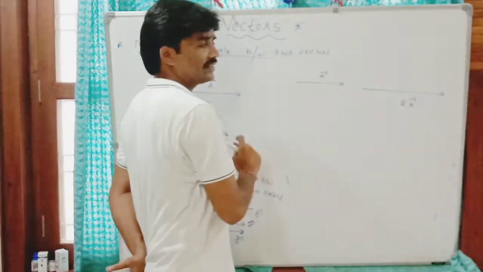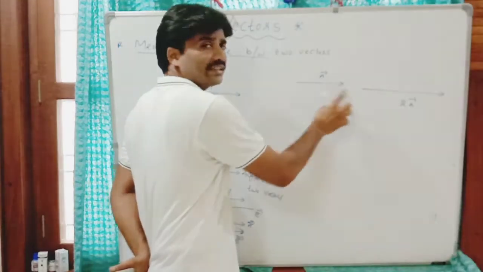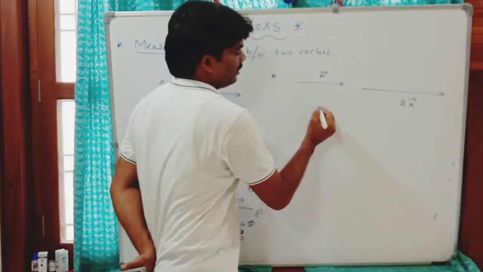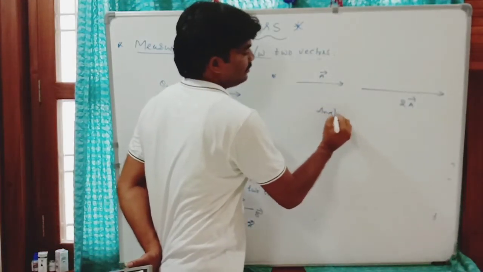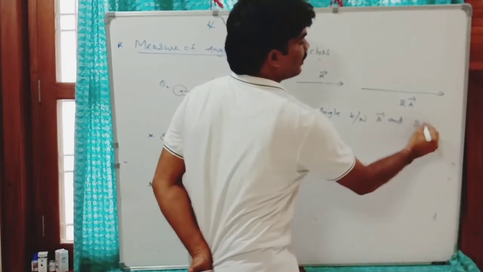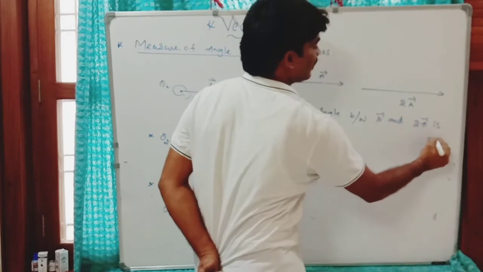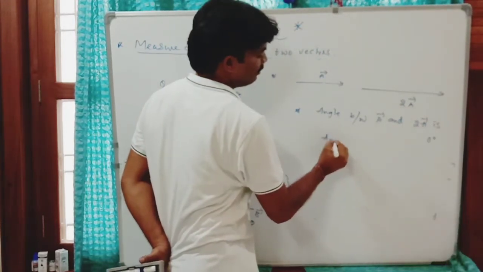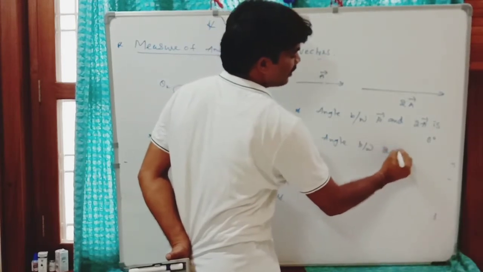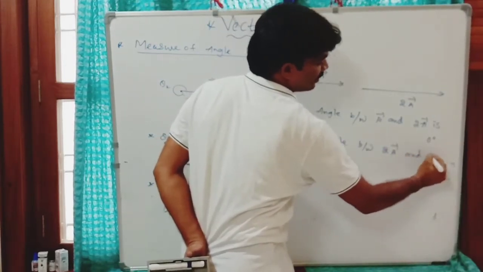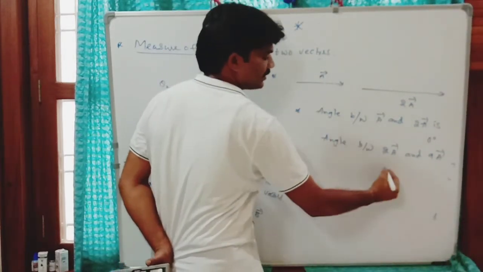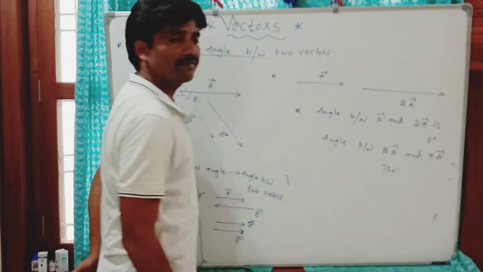But the direction is the same. So what is the angle between A and 2A? The angle between A vector and 2A vector is 0 degrees. Similarly, the angle between 2A vector and 9A vector, both in the same direction, is also 0, right?